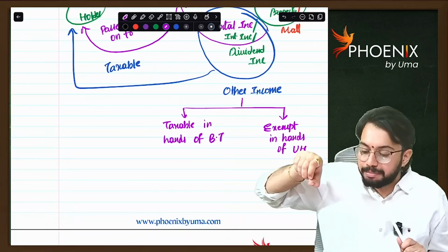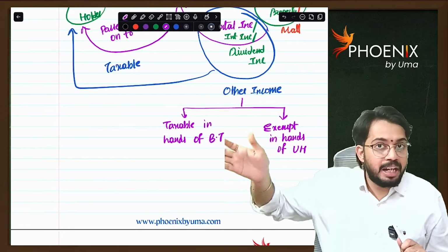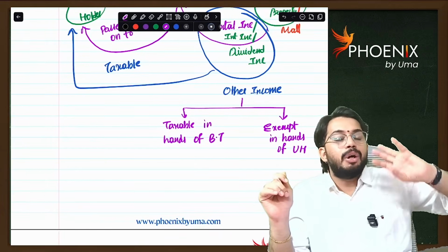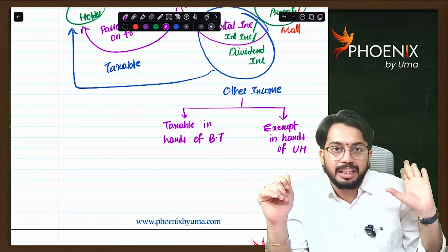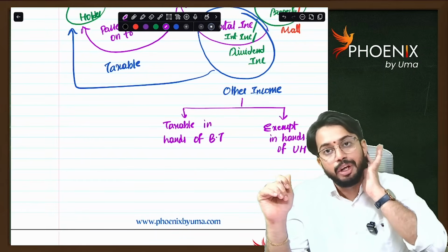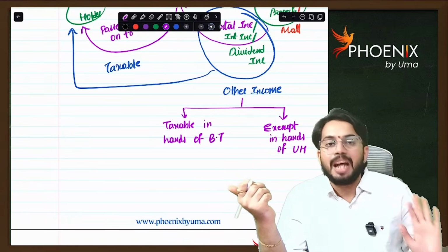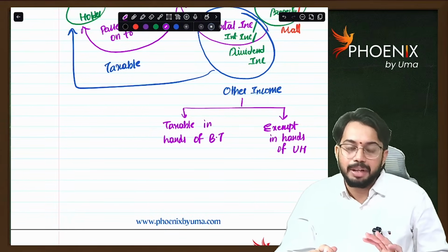Amount received from SPV or real estate property is passed on to unit holder. So interest, dividend, rental income, these three are exempt in hands of business trust and taxable in the hands of unit holder. Whatever other income is there is exempt in hands of unit holder and taxable in the hands of business trust. Are you able to understand?